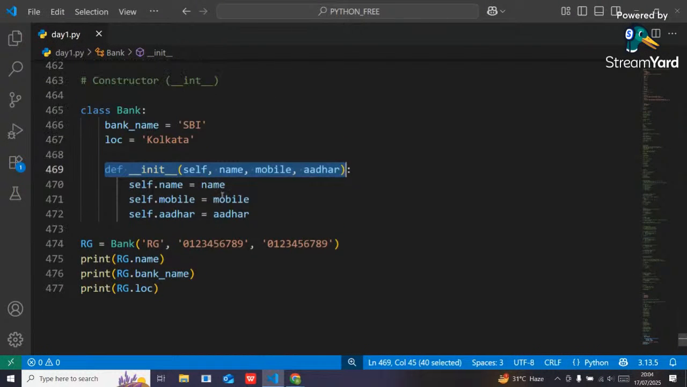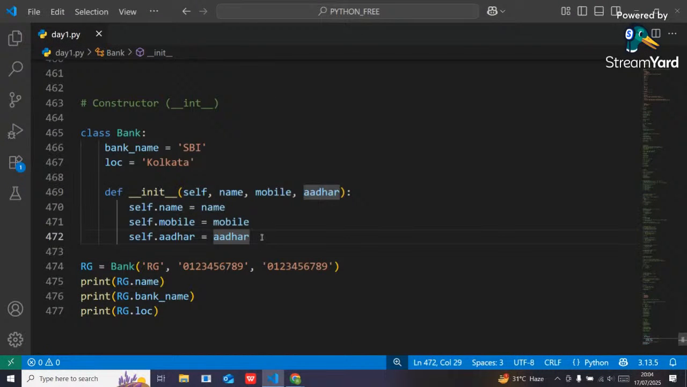So if anybody asks you what a constructor is, a constructor is nothing but a function or a method which is used to initialize the state of an object. That's it.